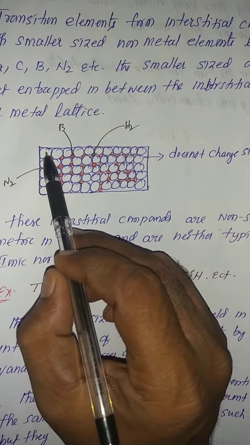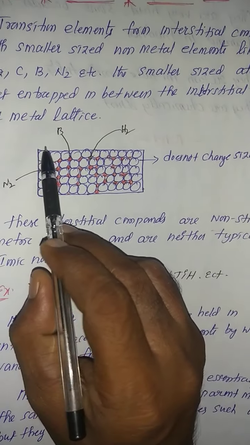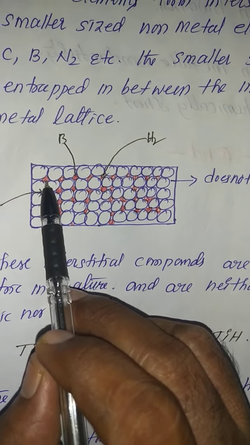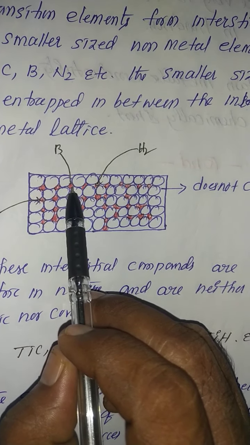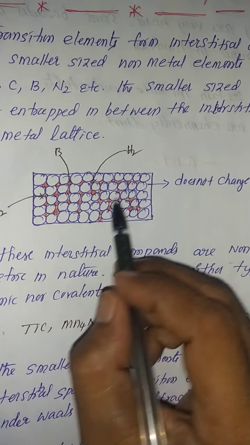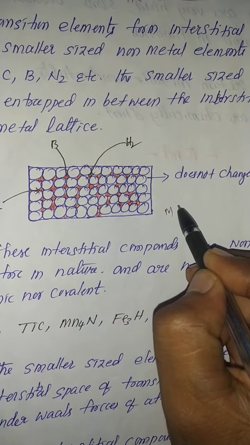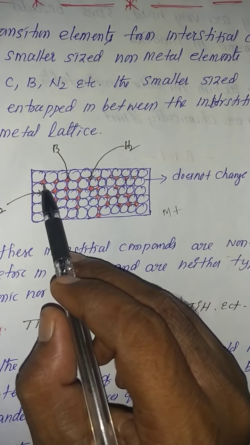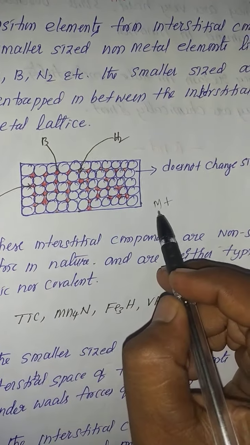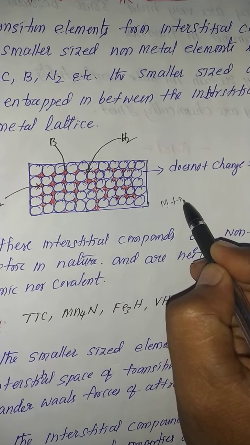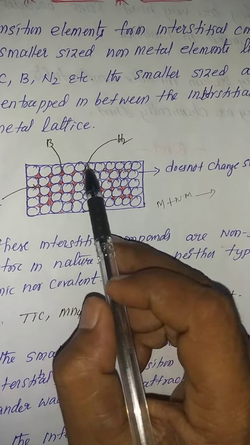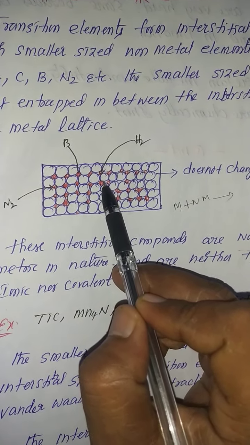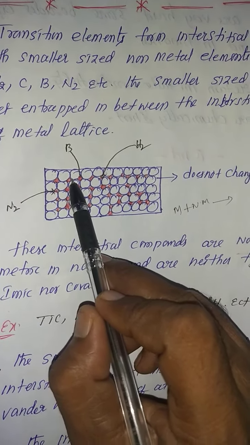On a transition metal surface, between molecule and molecule, there are some little gaps. See here, this dark red color is a gap. So when a non-metal enters into the metal surface, those little gaps are called interstitial spaces. Whenever these metals react with non-metals, the non-metal can easily enter into these spaces.